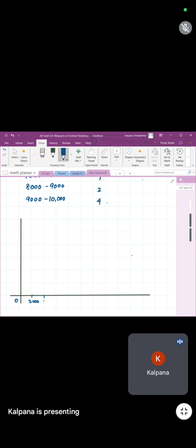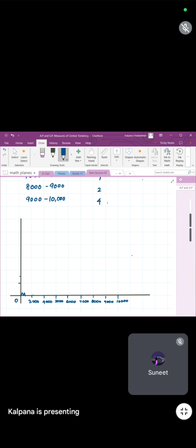Please do not write the class interval here. So 3,000, 4,000, 5,000, 6,000, 7,000, 8,000, 9,000, 10,000. On this side you have numbers very less, so you have to draw a kink. Very good.